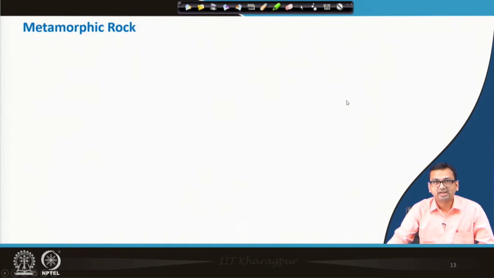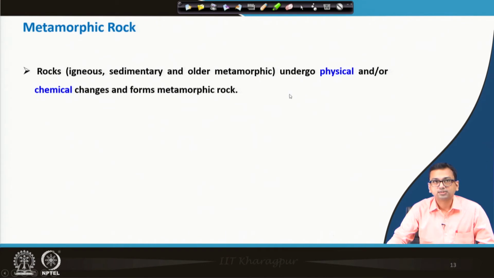Next is metamorphic rock. How it is formed is very interesting. When rocks, meaning igneous, sedimentary and older metamorphic rock, undergo physical and/or chemical changes, they form metamorphic rock.